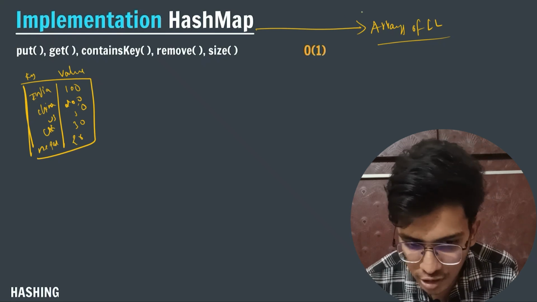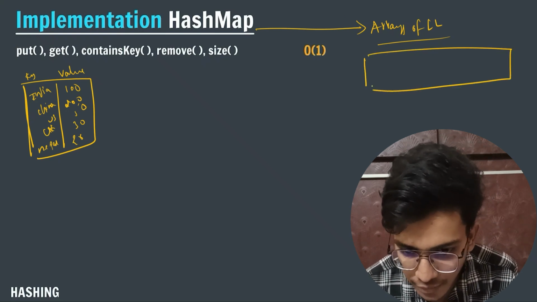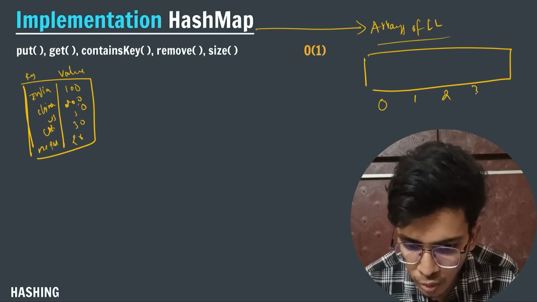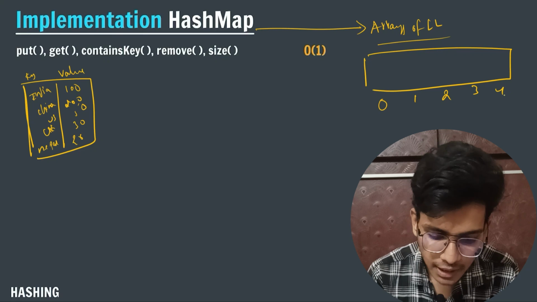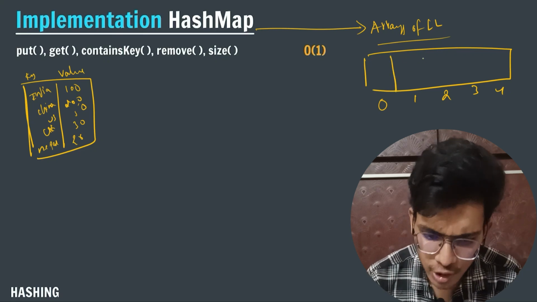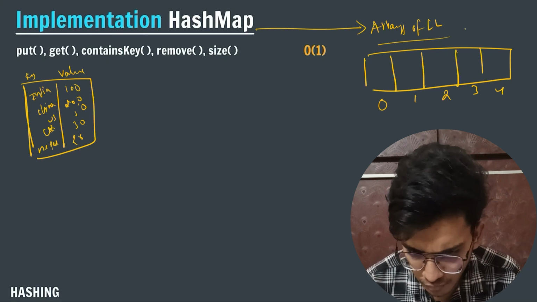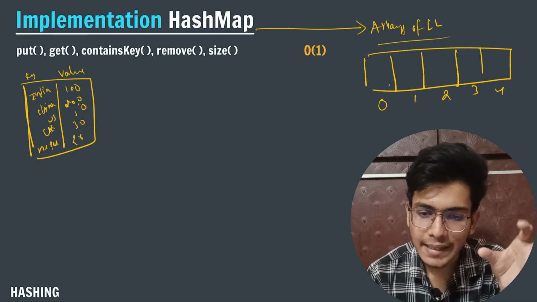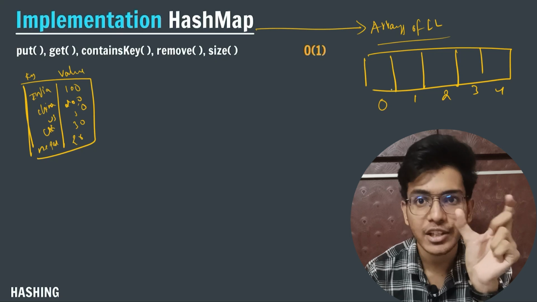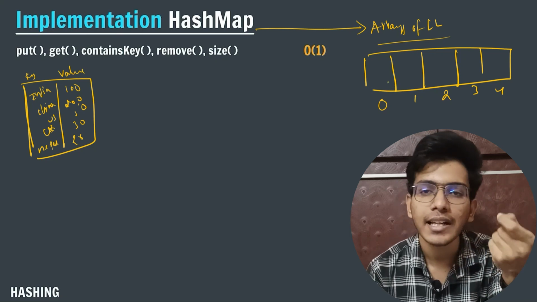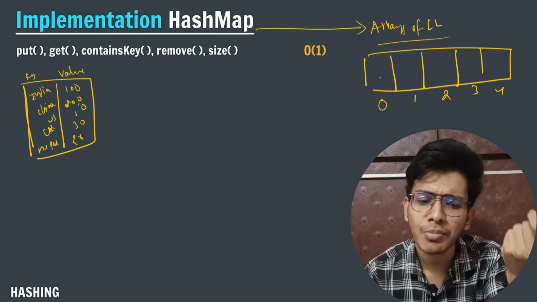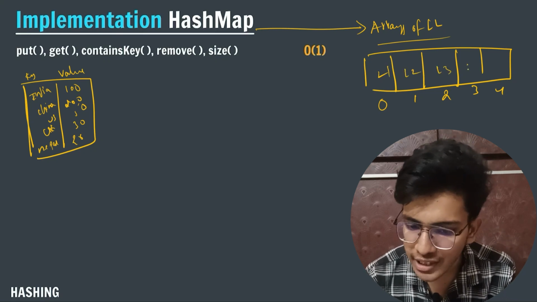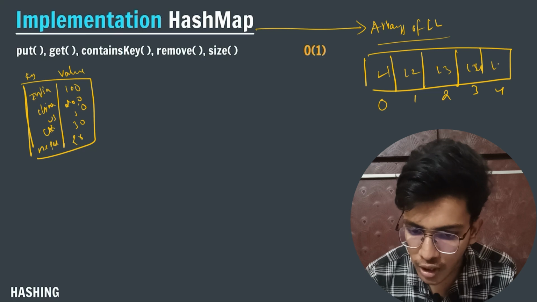Let's say this is the array I am having. Let's say the size of the array is 0, 1, 2, 3, 4, right? I am creating 5 elements. Now internally at each and every index, instead of storing a primitive data type, it will store a linked list. Let's say linked list 1, linked list 2, linked list 3, linked list 4, linked list 5.